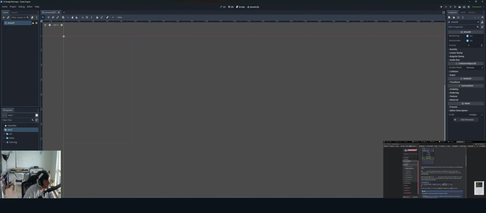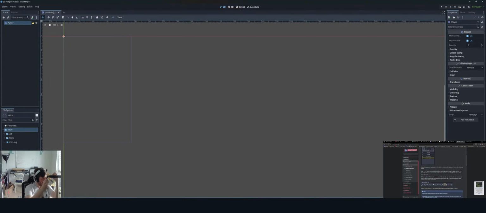So with Area2D, we can detect objects that overlap or run into the player. Change the node's name to Player by double clicking it, okay. Oop. I guess you could also do F2.